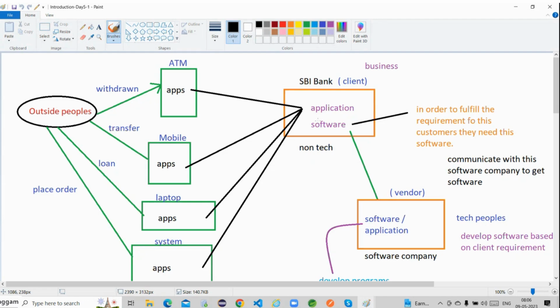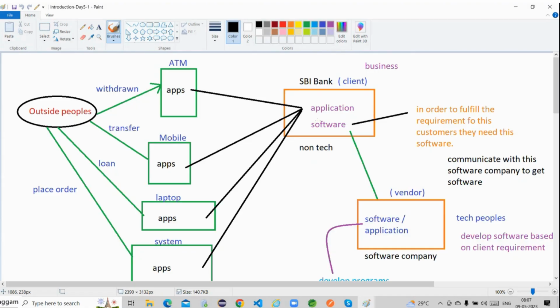Suppose one customer goes to the bank and wants to withdraw some amount. The employee sits in front of the system, opens this application and does the withdraw operation. They just use those digital screens because they are not technical people.